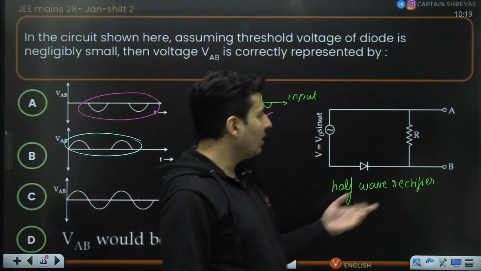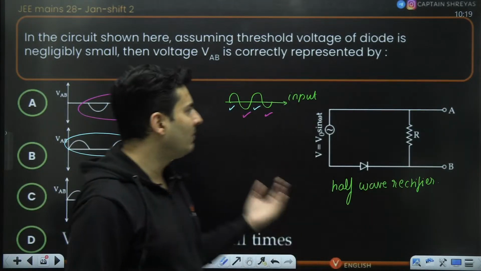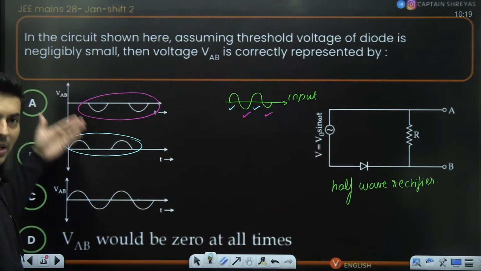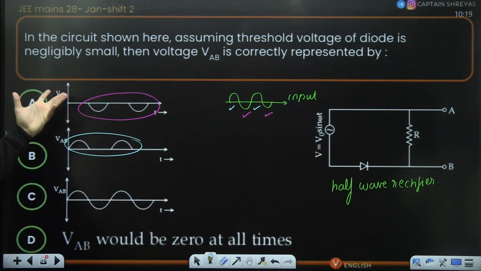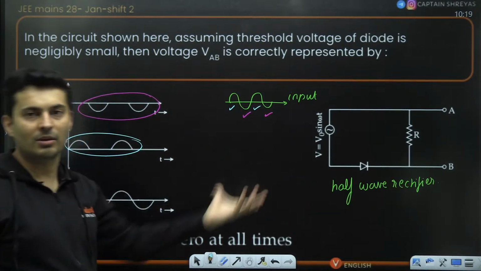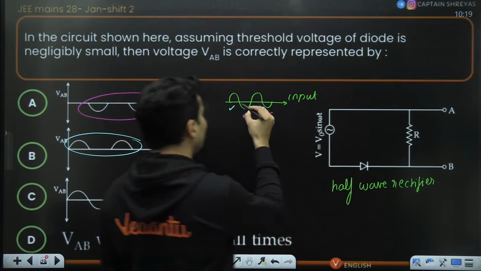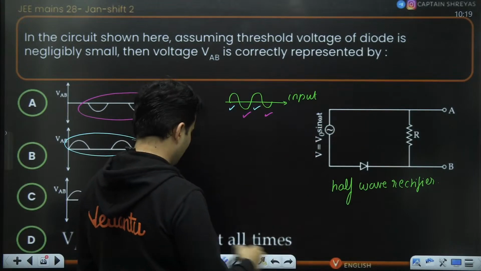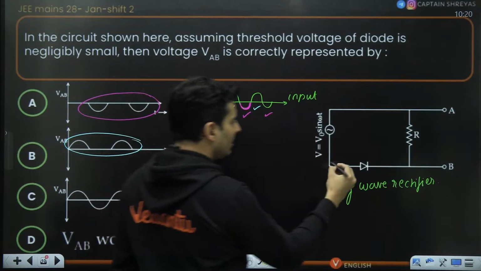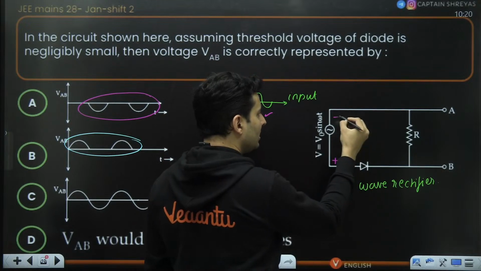Now we do not know whether we have to take A as positive, B as negative. That has not been mentioned absolutely. So technically, both answers should be correct, unless they assume something as positive and something as negative. Because during the negative cycle, the terminal of AC which will be positive will be down, and this will be negative.